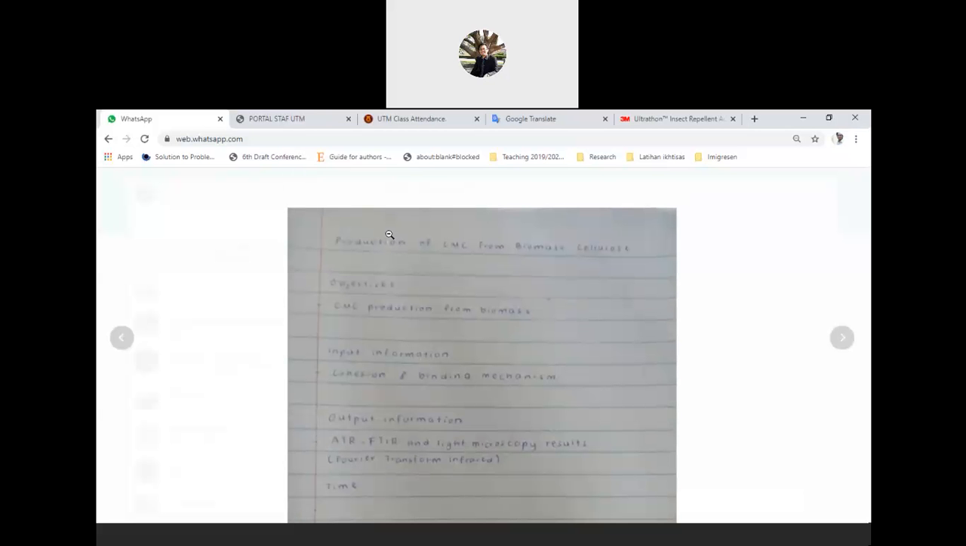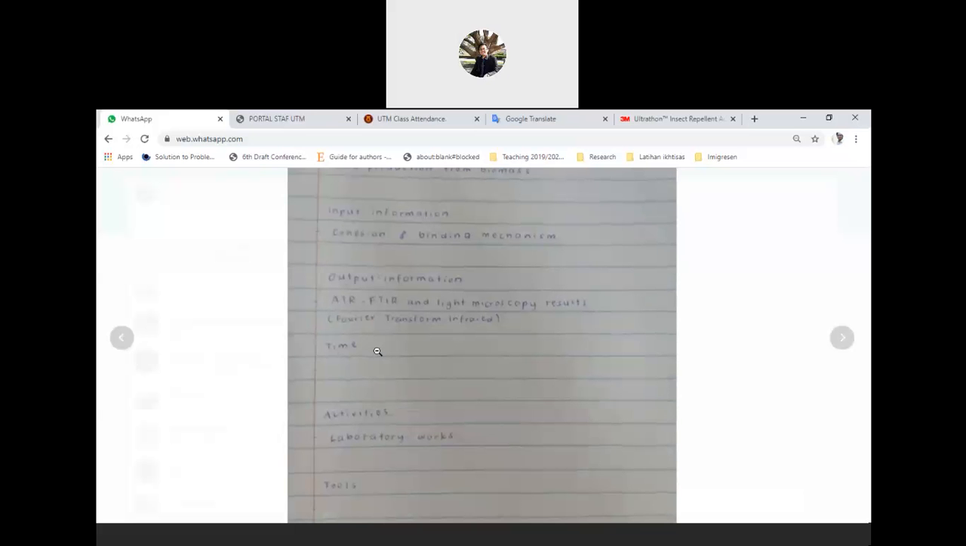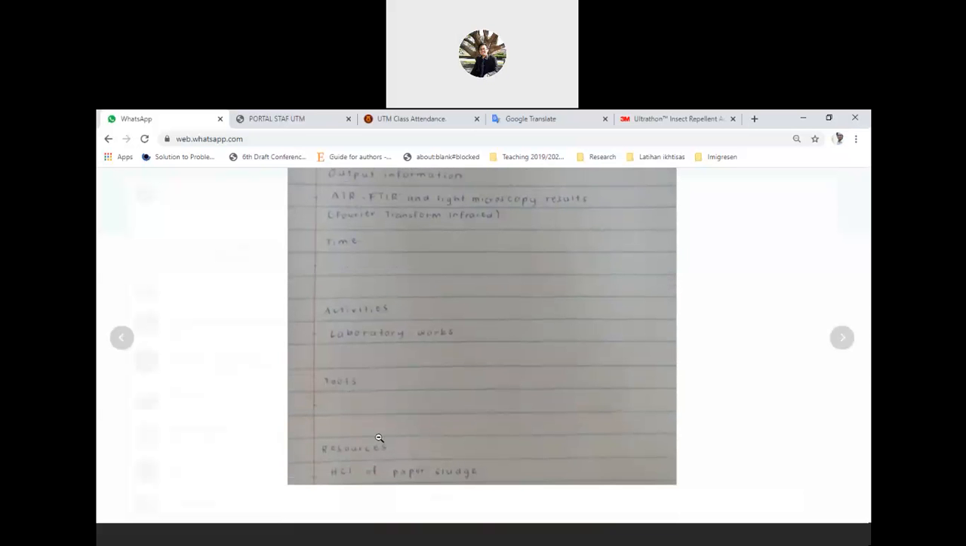Afiq, how about times? How long is required? Tak tahu. So you are going to do prototyping for your tool, something like the reactor. Of course, you need a reactor for the CMC production, right? I think that is the tool. Of course lah. Place, facilities, right?